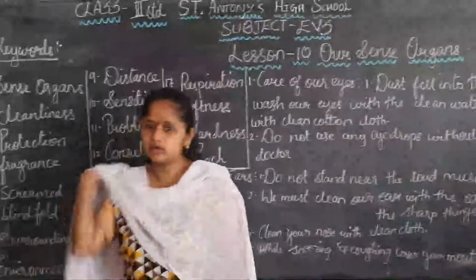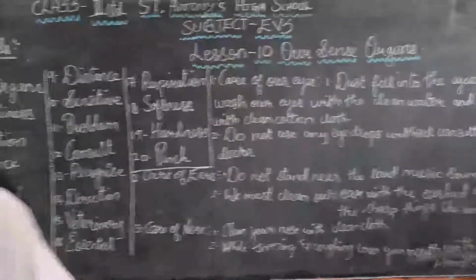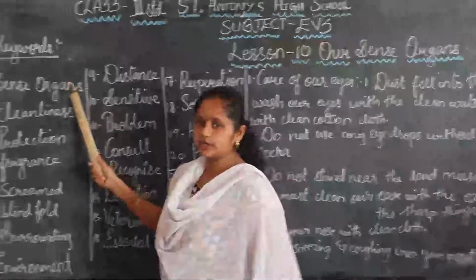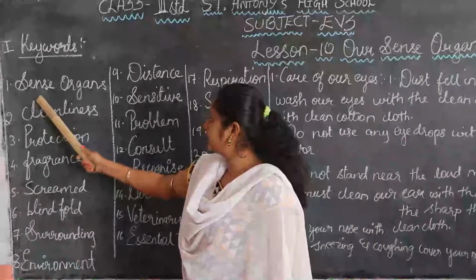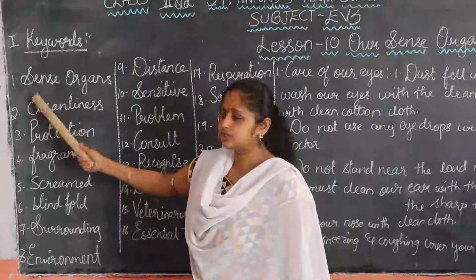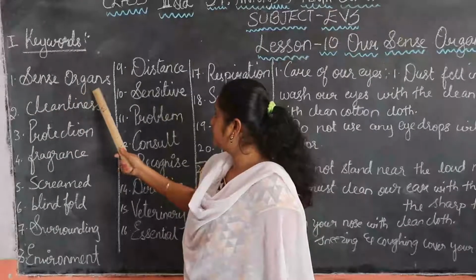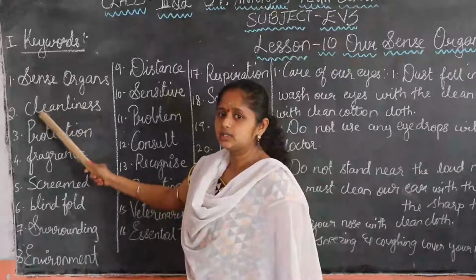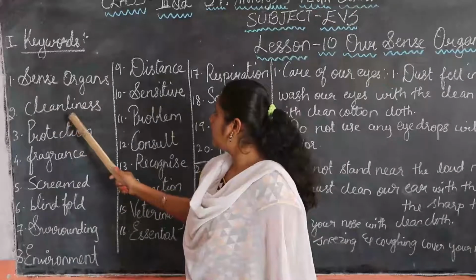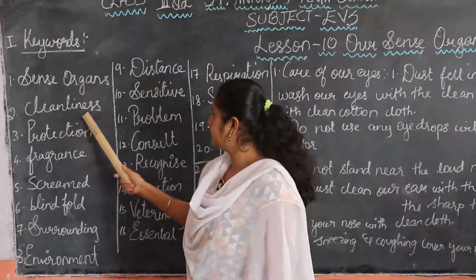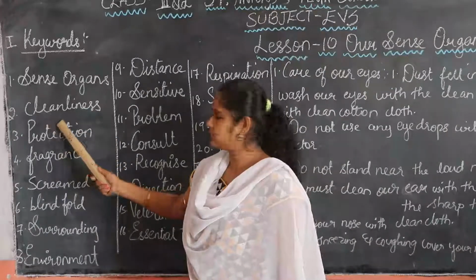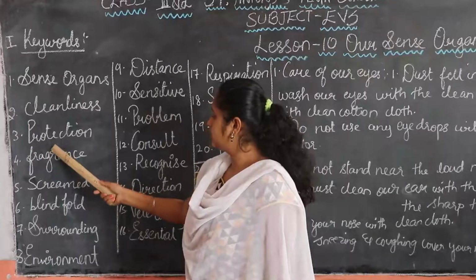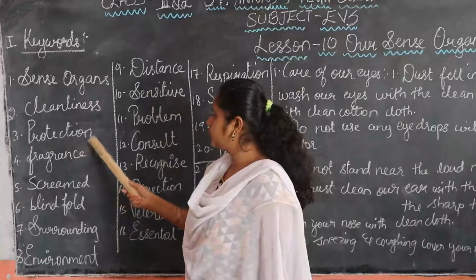Next, we will go for our keywords. Keywords. Sense organs. S-E-N-S-E. Sense. O-R-G-A-N-S. Organs. Cleanliness. C-L-E-A-N-L-I-N-E-S-S. Cleanliness. Protection. P-R-O-T-E-C-T-I-O-N.